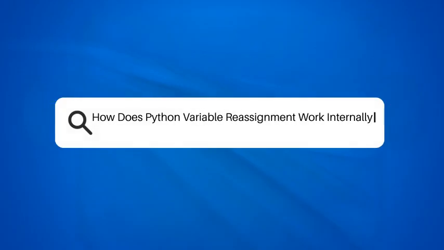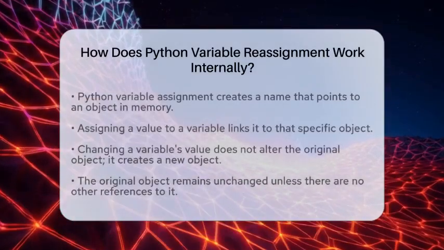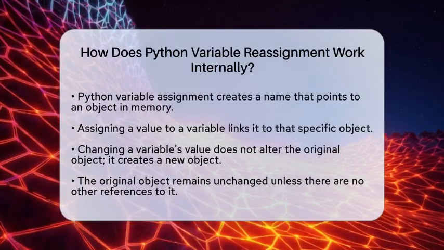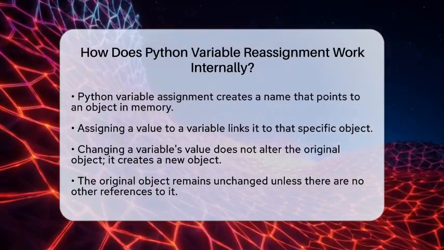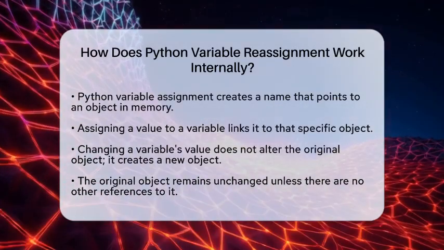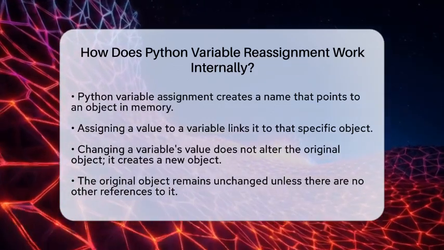How does Python variable reassignment work internally? Have you ever wondered what happens behind the scenes when you change the value of a variable in Python? Let's break it down and see how variable reassignment works internally.